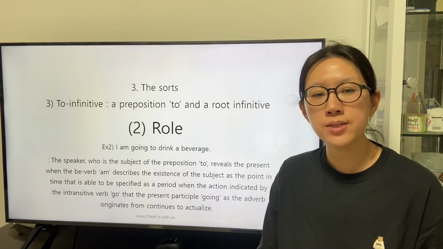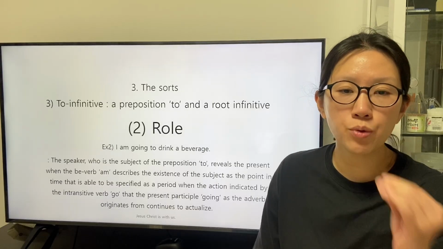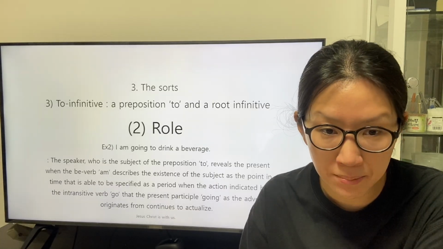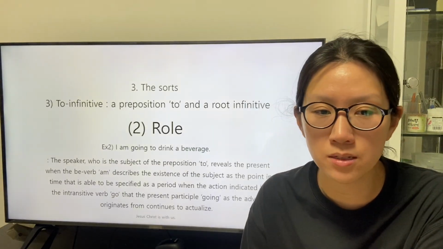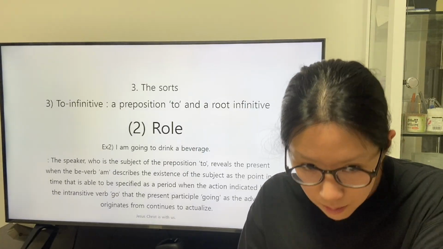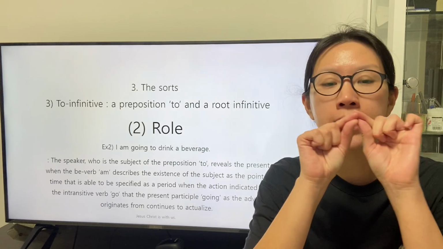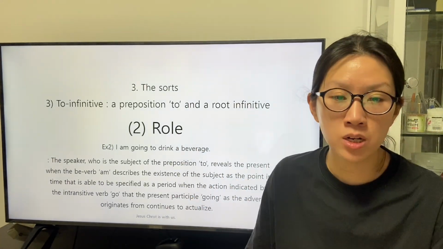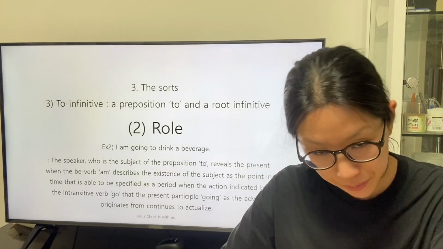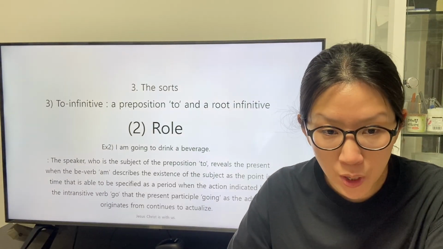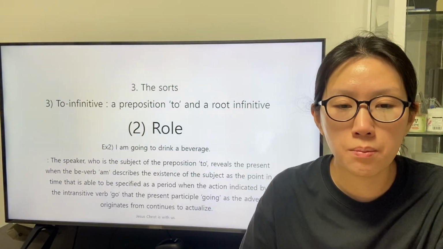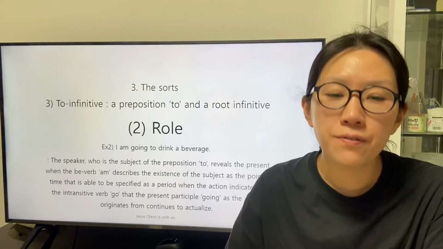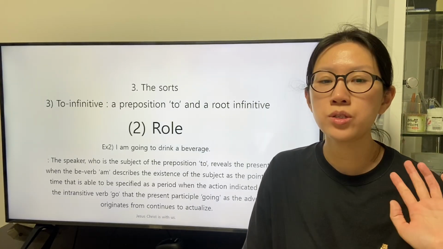The speaker who is the subject of the preposition to reveals the present when the be verb am describes the existence of the subject as the point in time that is able to be specified as a period, when the action indicated by the intransitive verb go, that the present participle going as the adverb originates from, continues to actualize.